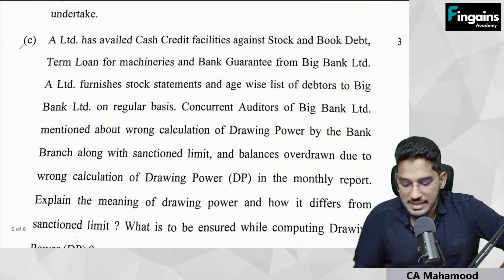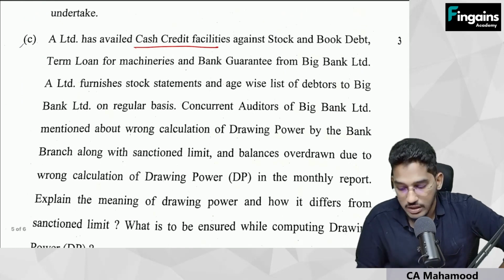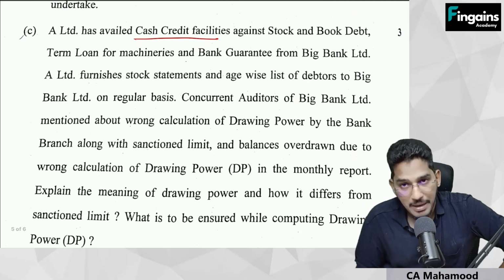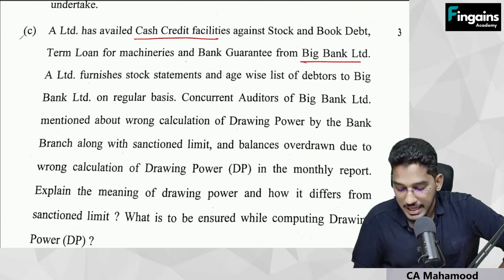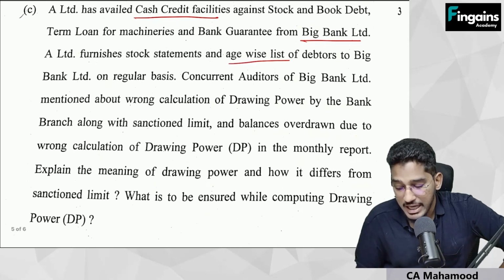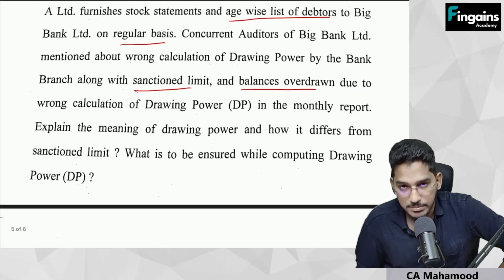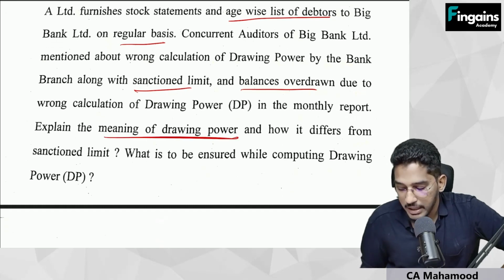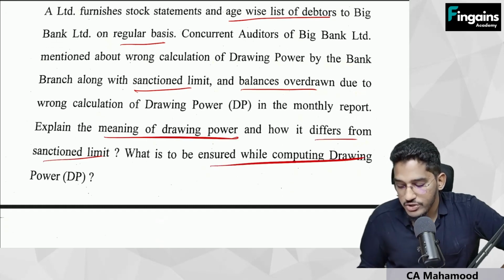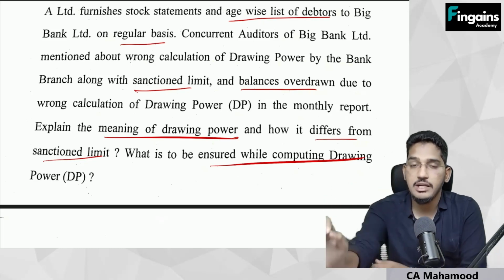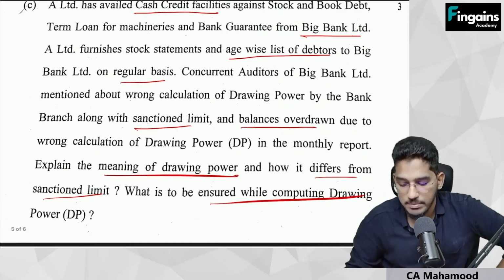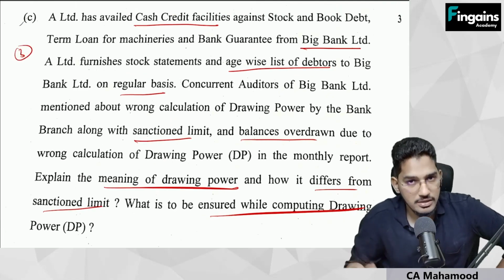Next one. A Limited has availed cash credit facilities against stock and book debt, term loans for machineries and bank guarantees from Big Bank Limited. A Limited furnishes stock statements and age-wise list of data to Big Bank Limited on regular basis. Concurrent auditors of Big Bank Limited mentioned about wrong calculations of drawing power by the bank branch along with the sanctioned limit and balances overdrawn due to wrong calculation of drawing power in the monthly report. Explain the meaning of the drawing power and how it differs from sanctioned limit. What points you have to check regarding drawing power? This point I have mentioned specifically while conducting audit of the banks. Please at least go through drawing power. So from the drawing power, some 3 marks question has been tested.